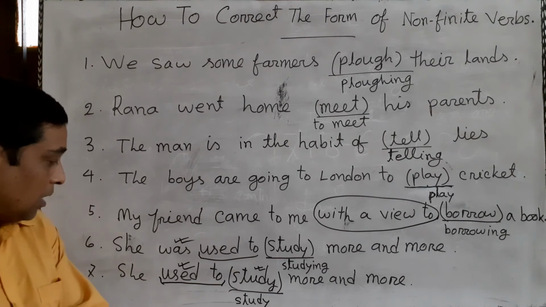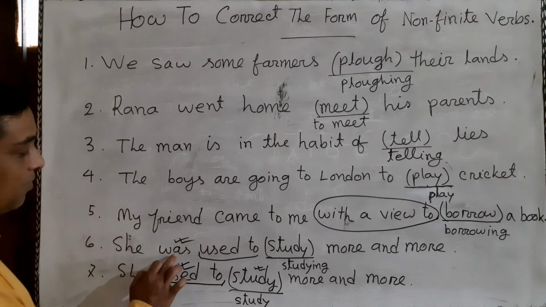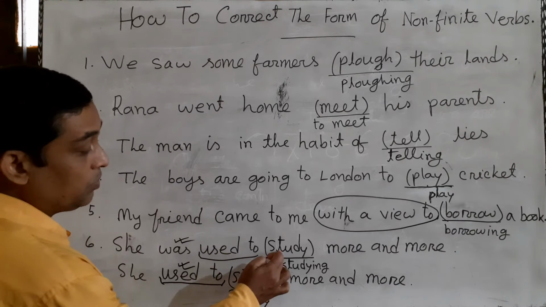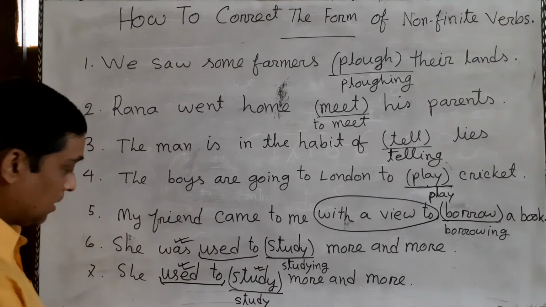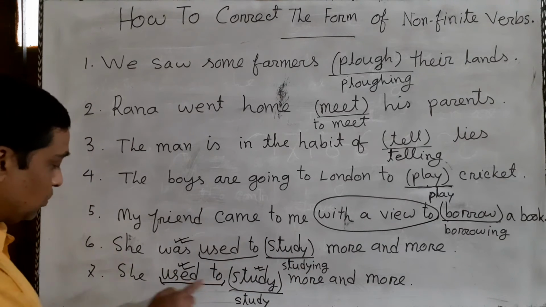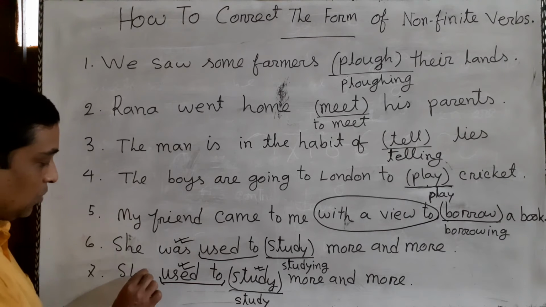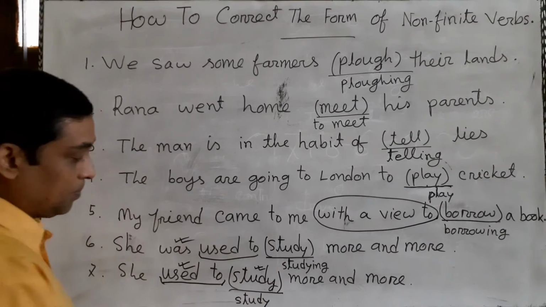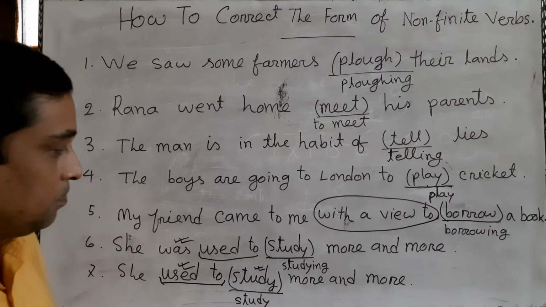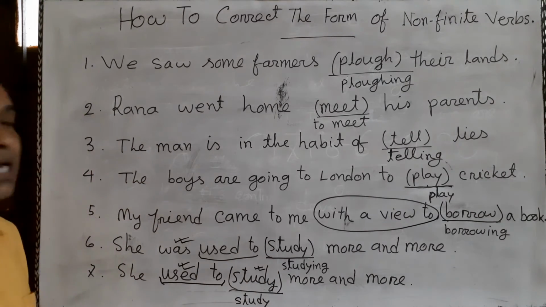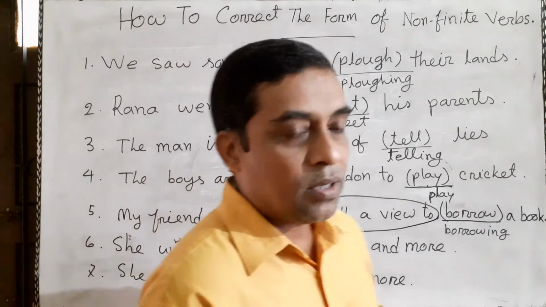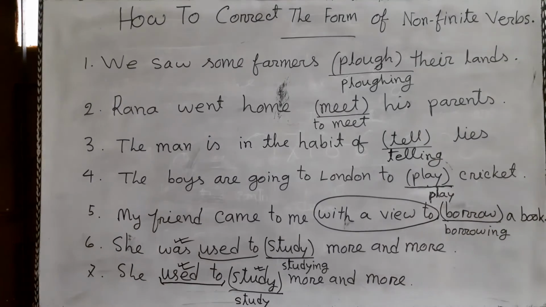We can remember it this way: if we have a be verb after the subject and then we have used to, then we will add ing with the main verb. But if we have used to just after the subject and we have no be verb, then we will keep the verb in base form. So here study is the correct answer. I will show you some more examples.